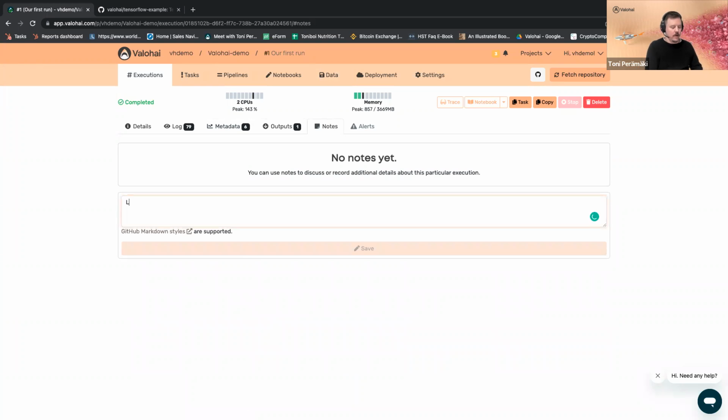Then on the notes layer, we can tag team members, leave notes. I'm the only one in this project currently, so I can only tag myself, which is kind of sad, but that's my life today in this demo. So the person you tag gets notified.